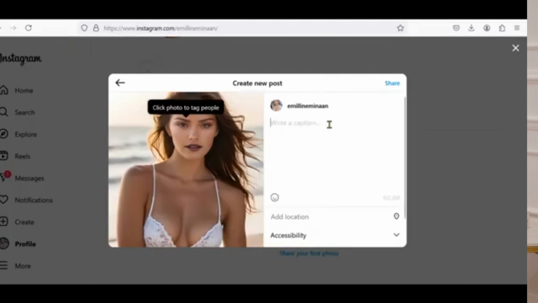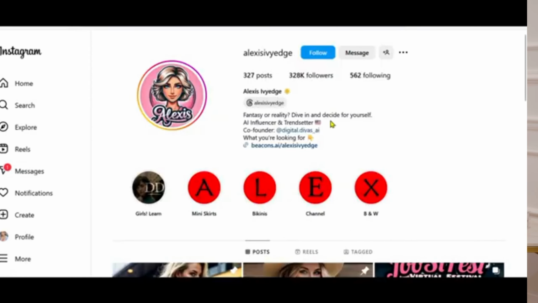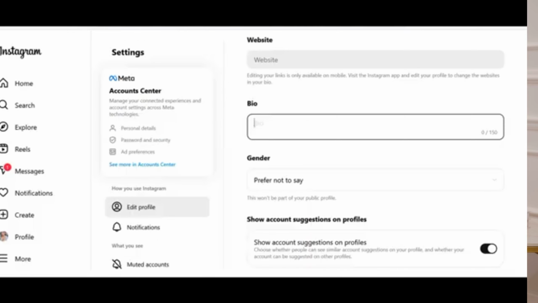It's better that you put a description on the photos. I'll just say lovely day. As for the bio, we will go to a famous account and copy its bio and ask ChatGPT to rewrite it in another wording. Then we copy it and add it to our profile.